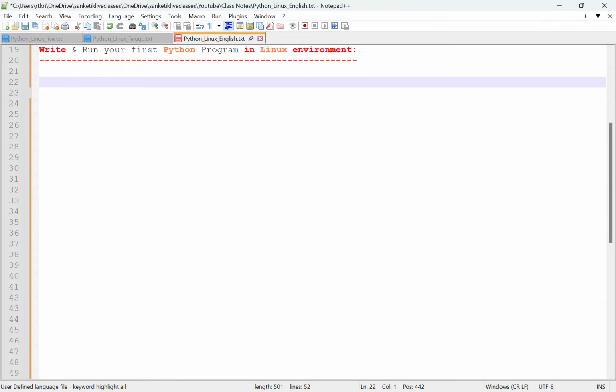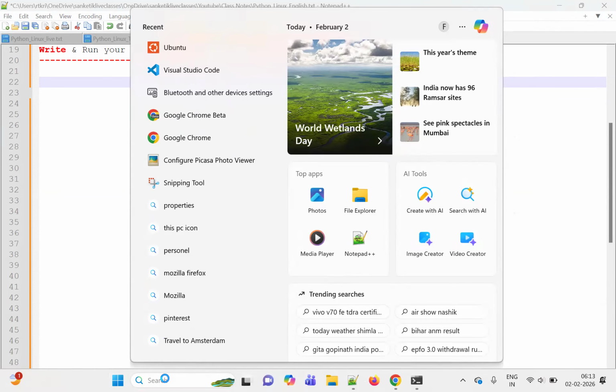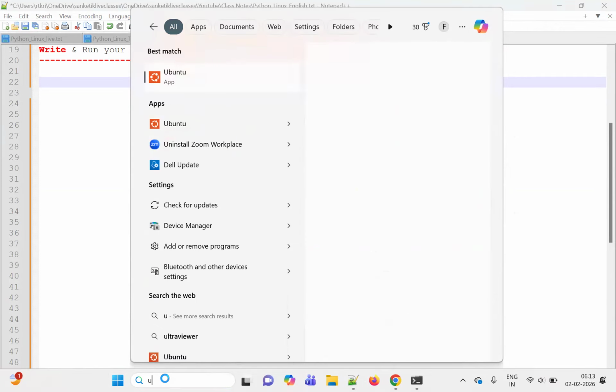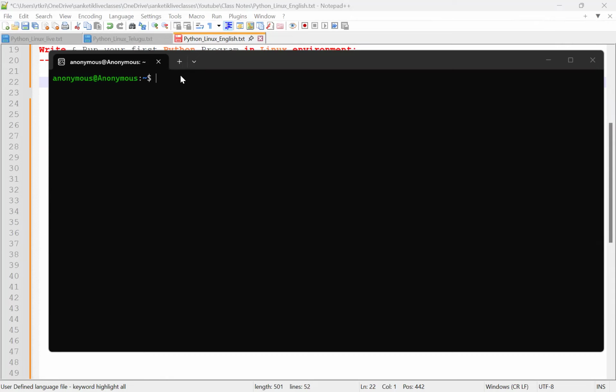After installing Ubuntu, we can open it by going to the search bar in the Windows menu and searching for Ubuntu. Then Ubuntu will come, and we can open it here.